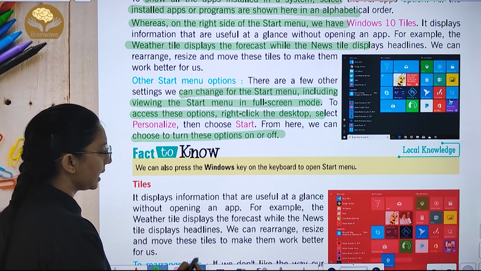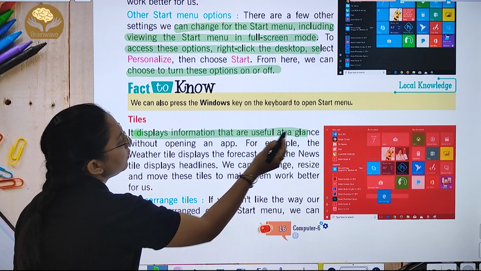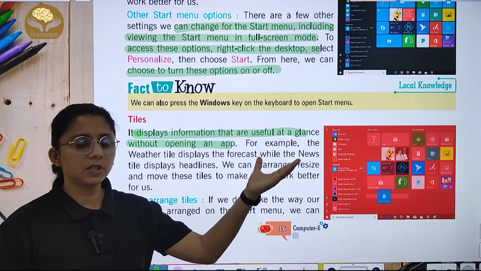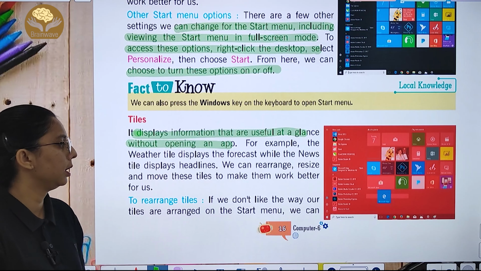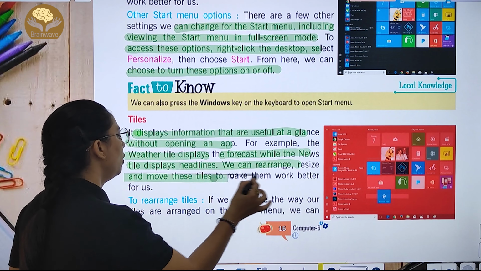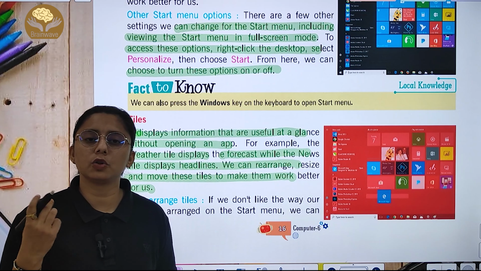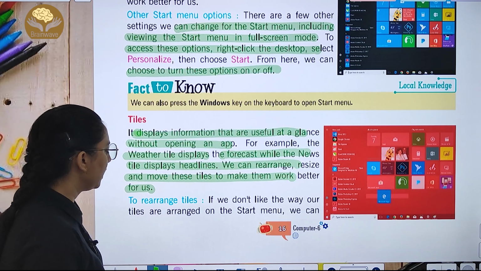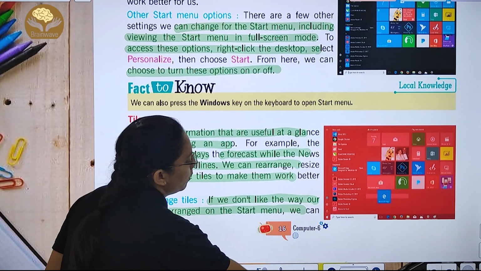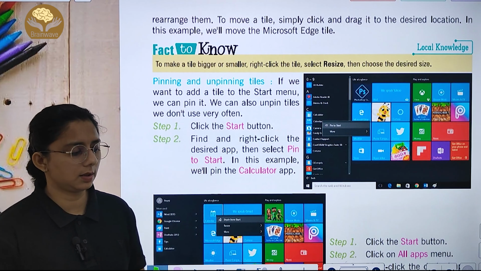Then tiles display information that is useful at a glance, meaning without opening the apps, whatever information you need at a glance is shown here in tiles. The weather tile shows the forecast, while the news tile displays headlines. You can move the tiles to make them work better for us. You can rearrange, resize and move them. Then to rearrange the style: if we don't like the way our tiles are arranged in the Start menu, what can we do? We can rearrange them. You can rearrange them however you want.